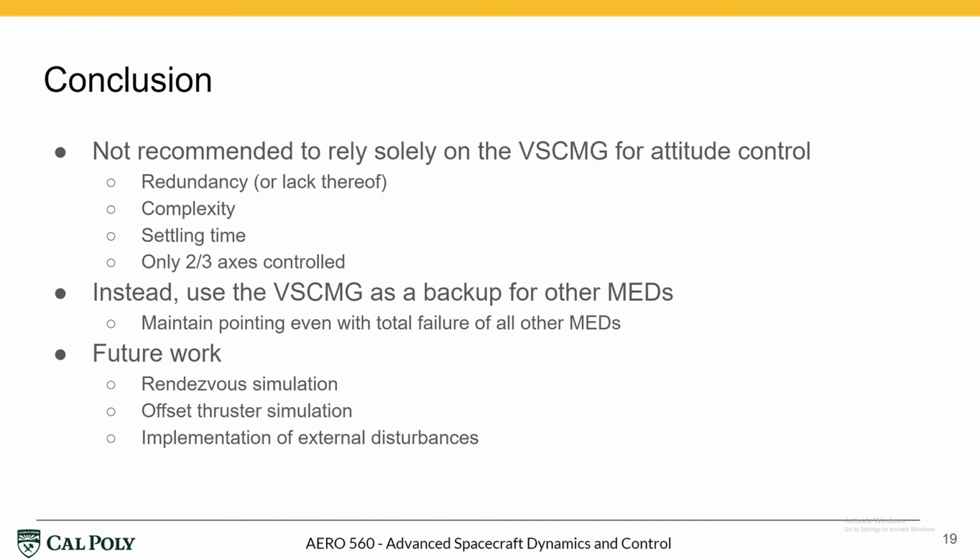In conclusion, we recommend not relying only on a single VSCMG for attitude control, as it has no redundancy, so a single malfunction in the CMG will take out the entire spacecraft's attitude control. Additionally, while it may use fewer momentum exchange devices than redundant configurations, the complexity of the internal components of the CMG far exceeds that of reaction wheels, even when there are 3 or 4 of them.